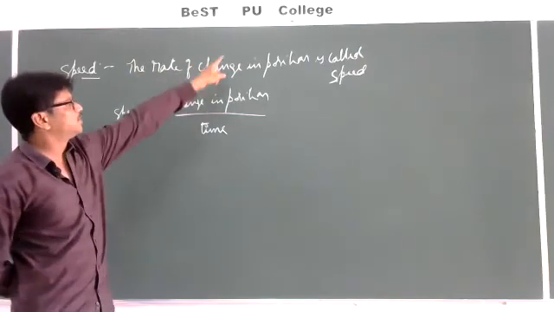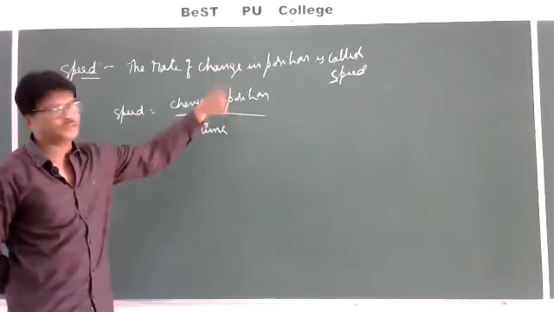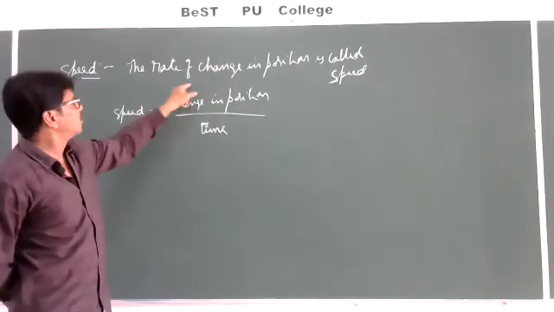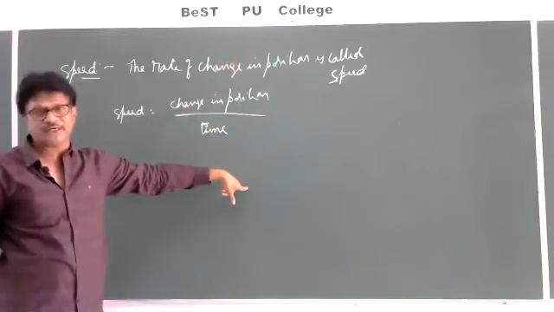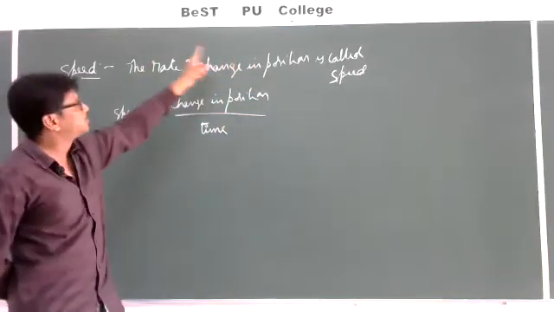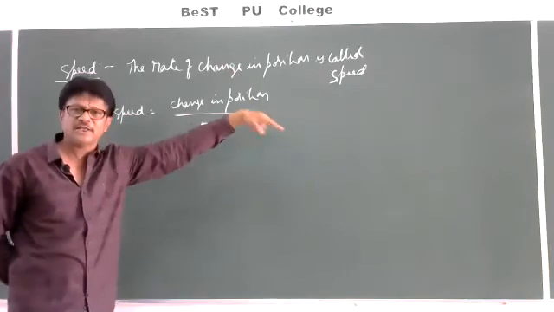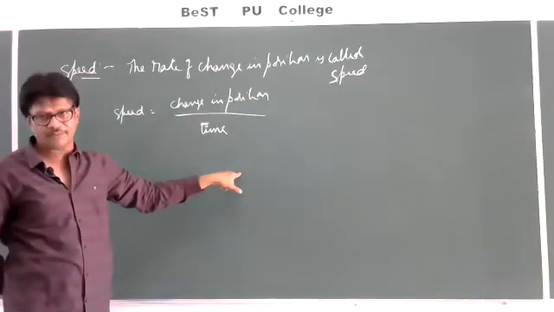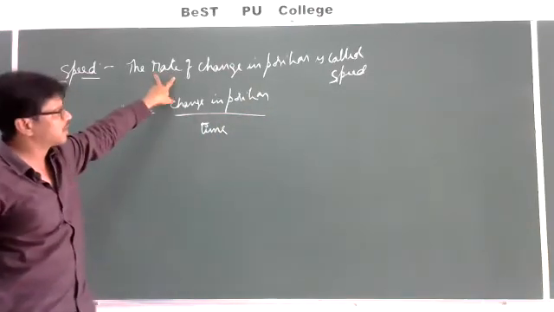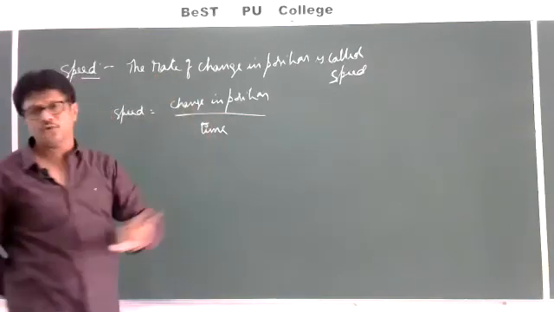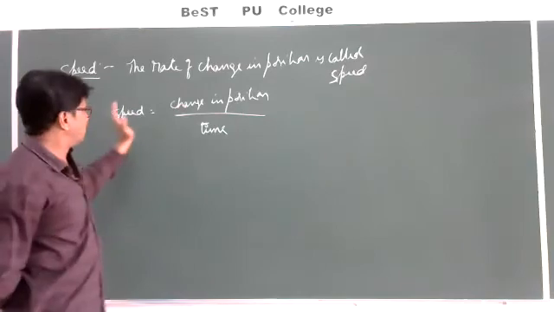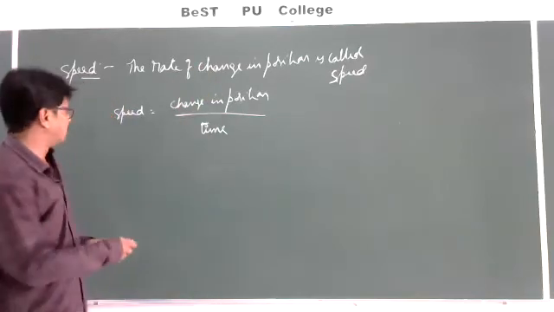The rate of change in position is change in position by time. The rate of change of velocity is change in velocity by time. The rate of change in momentum is change in momentum by time. Whenever the statement starts from rate, that implies that in the denominator we have to go with the time. Speed is equal to change in position by time.